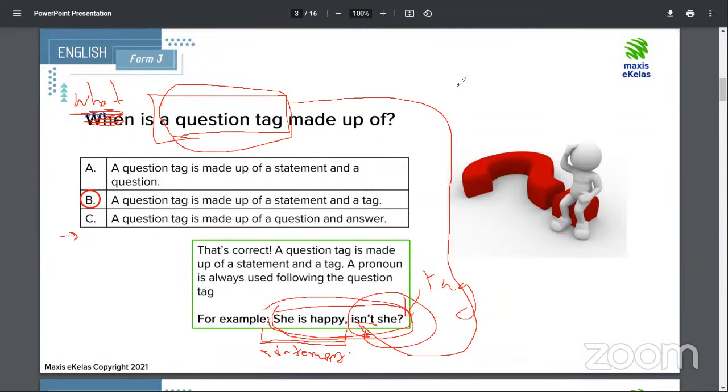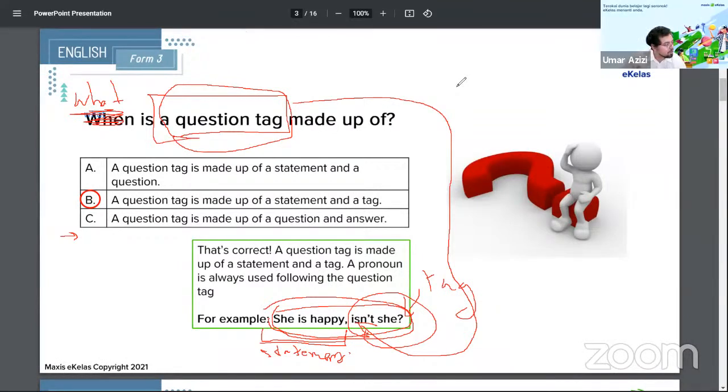Okay. All right. So here we go. So what is a question tag made up of? Here I want you to make the notes now, please. For example, here, write down the sentence, she is happy, isn't she? She is happy, underline that, put down statement. So this is the statement. And then isn't she is the tag. So you want to then underline isn't she as the tag. So that's the full format right there.